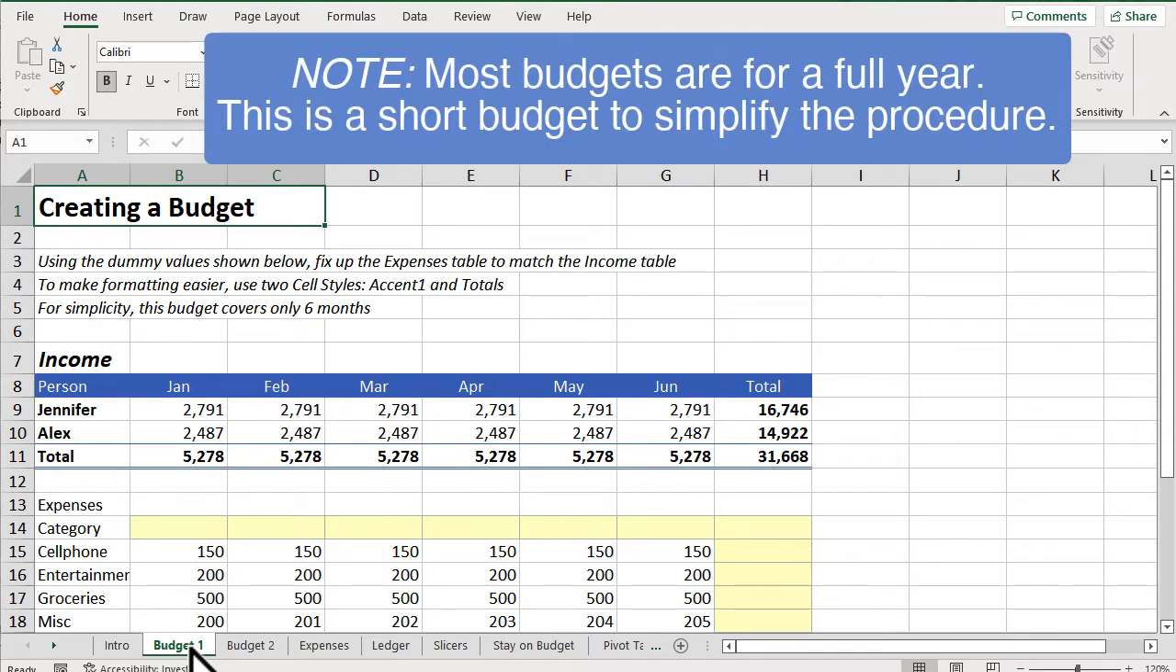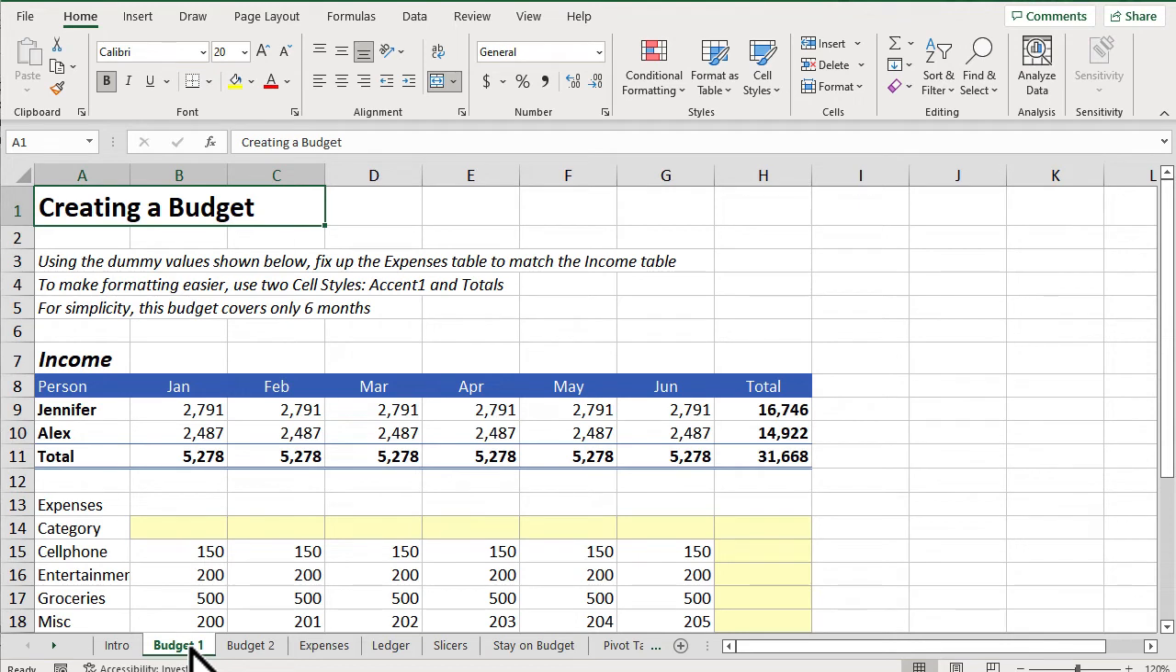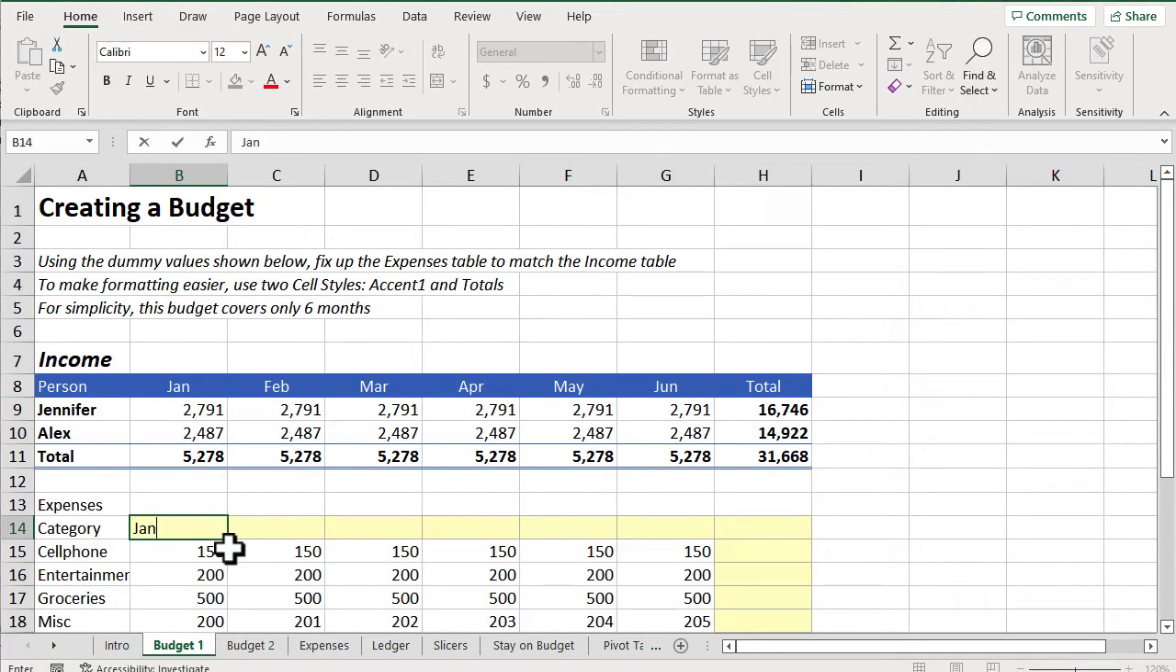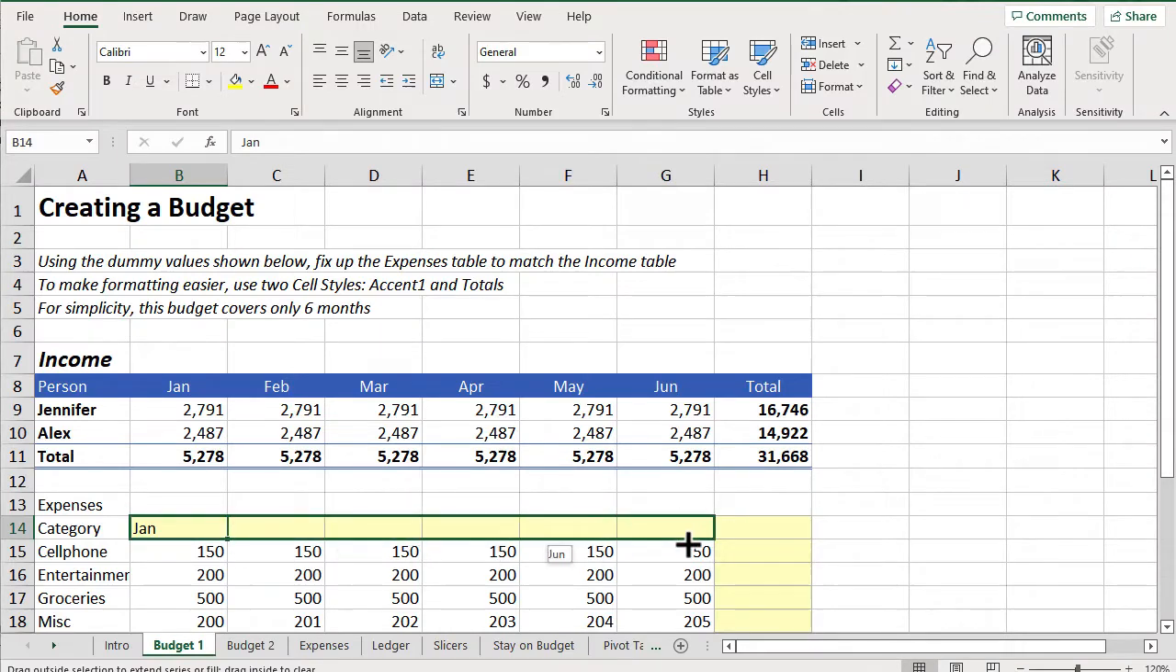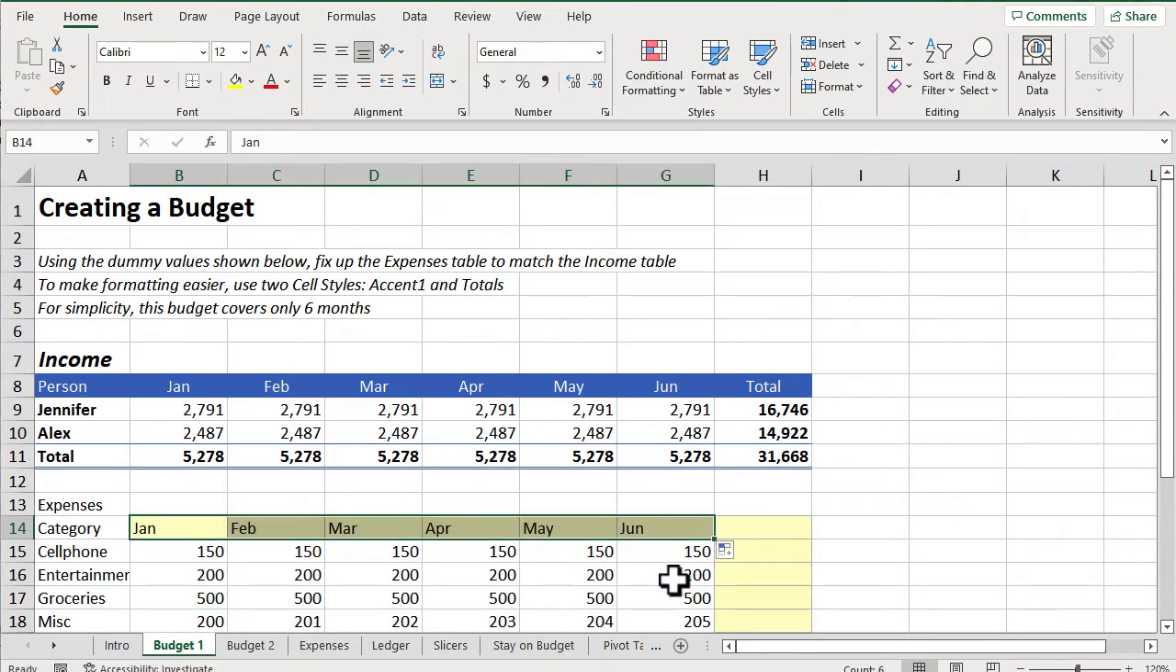The most difficult part of creating a budget involves coming up with these estimates, but for now, we'll just use these dummy estimates. The income table is already set up. Our job now is to fix up the expense table. Putting in the labels for the months is easy, thanks to Excel's autofill feature. We'll type in the first label, Jan, and then we'll grab the fill handle in the lower right corner of the active cell and drag it out to the right. Pretty nice, right?